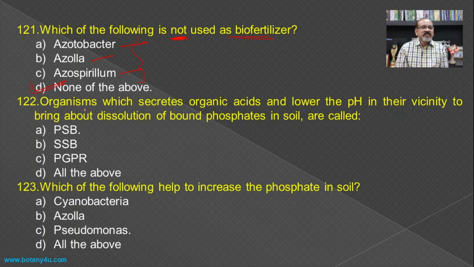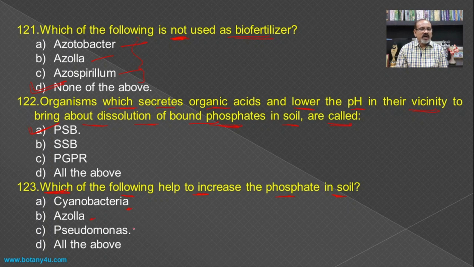Then organisms which secrete organic acids and lower the pH in their vicinity to bring about the dissolution of bound phosphates in soil, these are known as. So these types of microorganisms or bacteria are known as phosphate solubilizing bacteria. Then which of the following help to increase the phosphate in the soil?